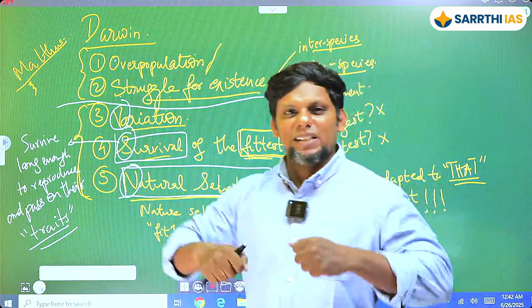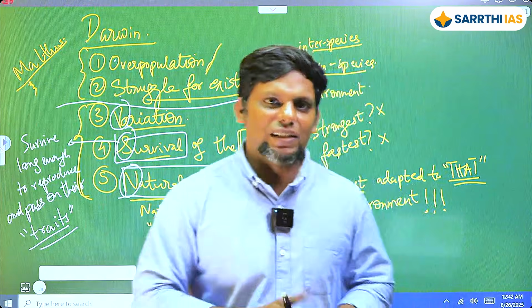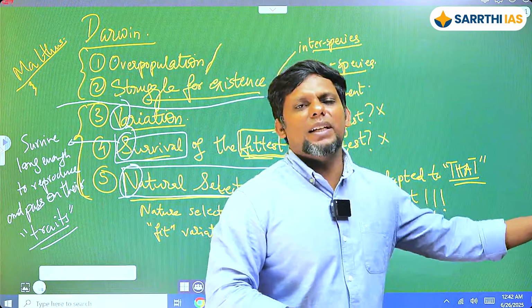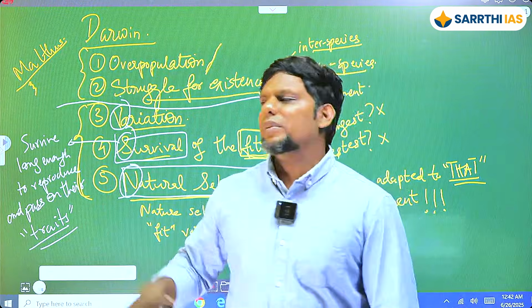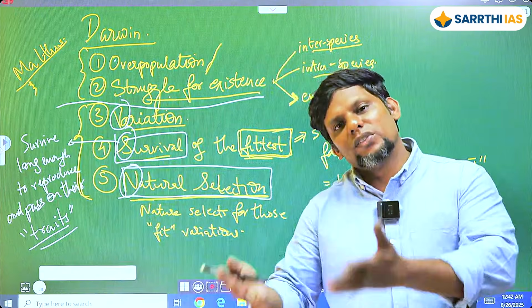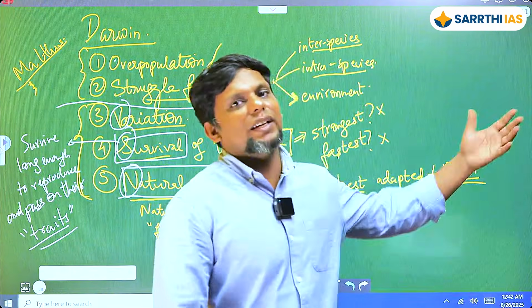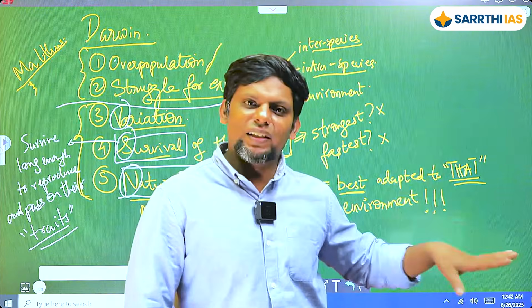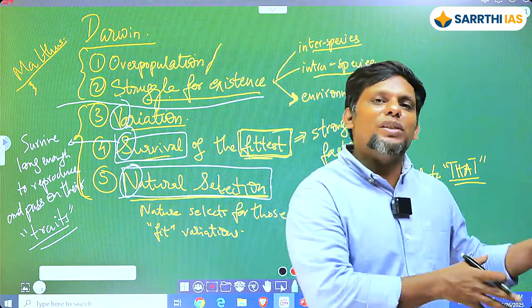Fittest is not the biggest, the baddest, the most aggressive, right? It is not like that. It is basically fit for that particular environment. And that particular environment basically means how do you survive? Survival essentially means that you're going to be able to live long enough to reproduce and pass on those traits to the next generation, whereas some other kinds of variants are not going to live long enough to reach reproductive age. So in the next generation, the proportion of those traits is going to decrease.